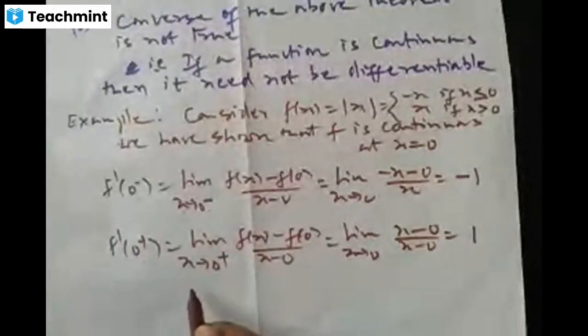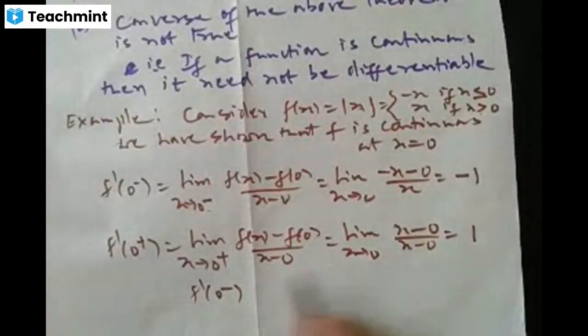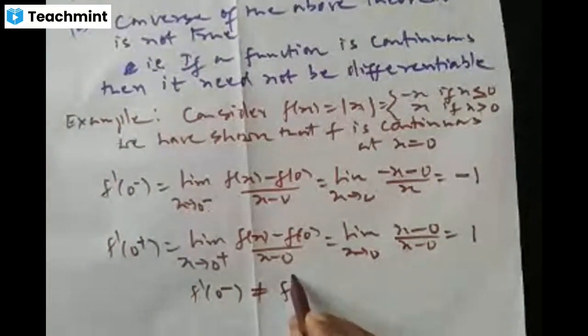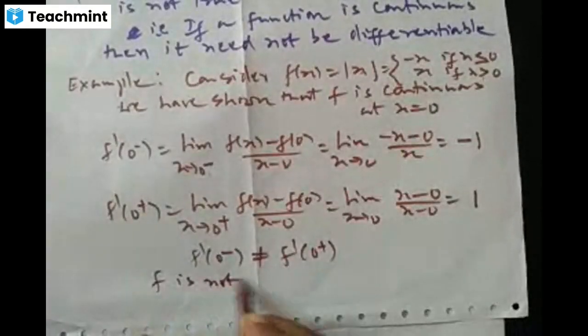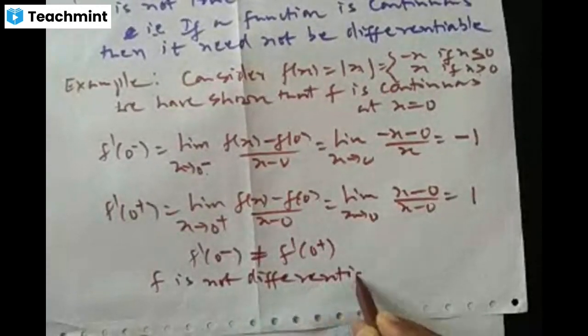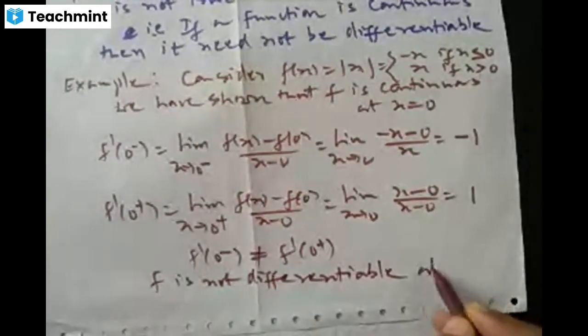Whenever x is more than 0, f of x is x, and f of 0 is 0. So x by x is 1, and the limit of 1 as x tends to 0 is 1. So we got the left hand derivative as negative 1 and the right hand derivative as positive 1. So they are not equal. So the conclusion is that f is not differentiable at x equal to 0.